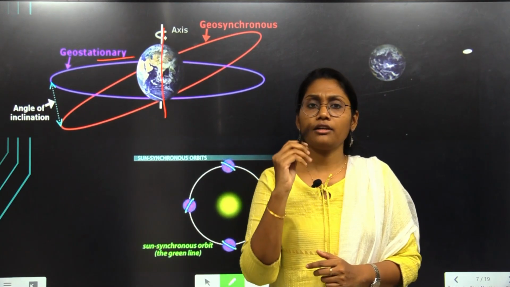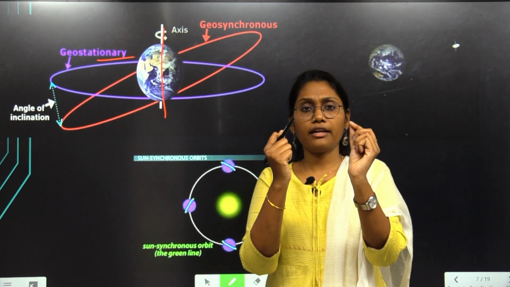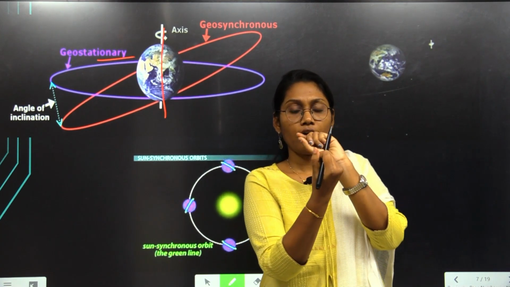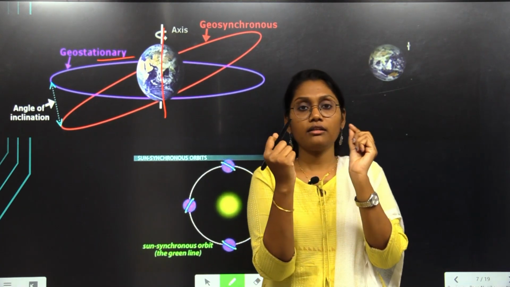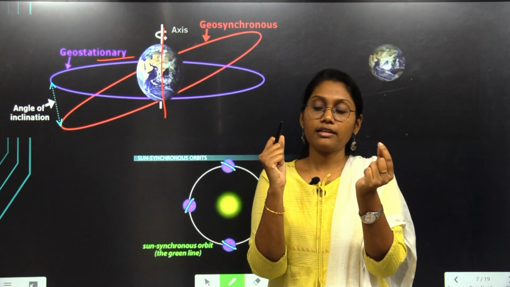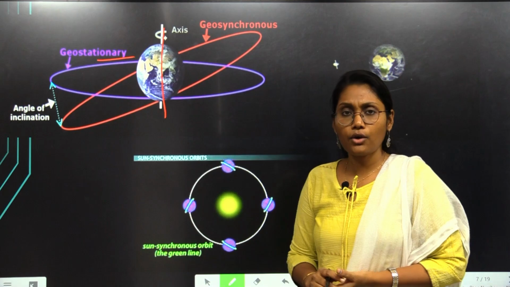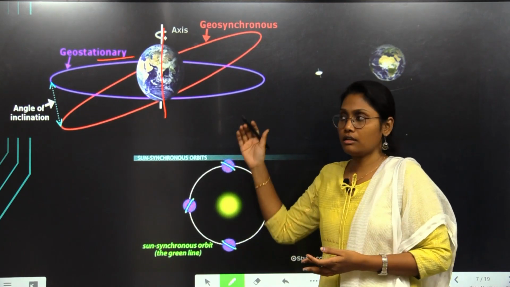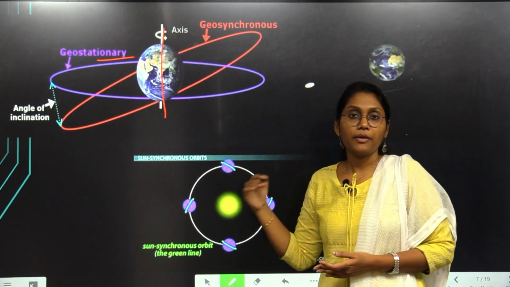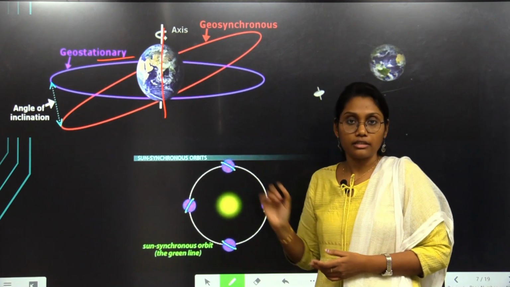If this is the Earth and this is the satellite, while the Earth is moving, the satellite will move, so the satellite always faces this same side of the Earth. That's how the orbit of the satellite matches the rotation of the Earth.